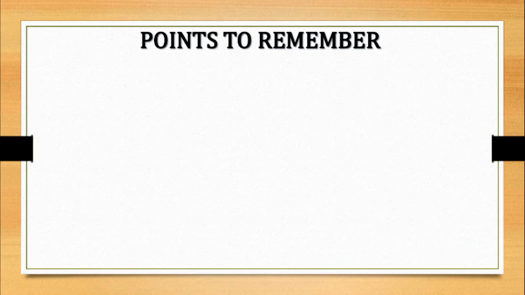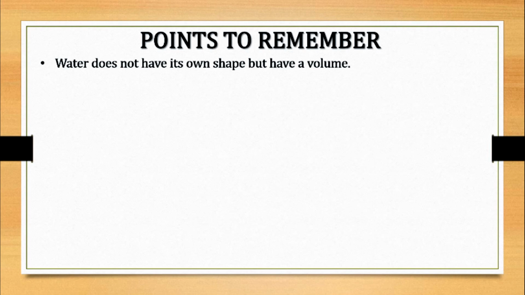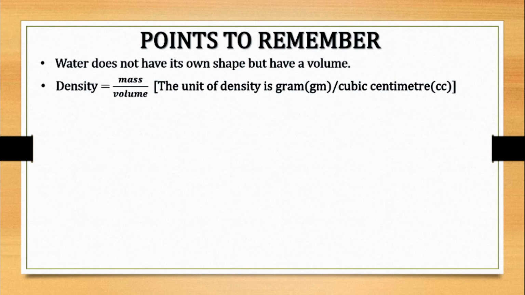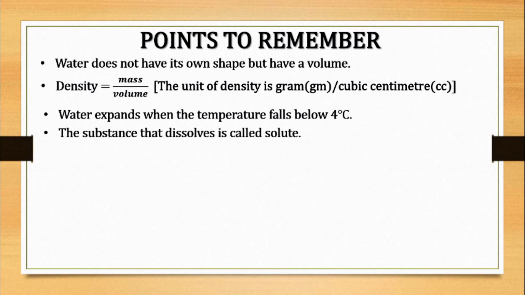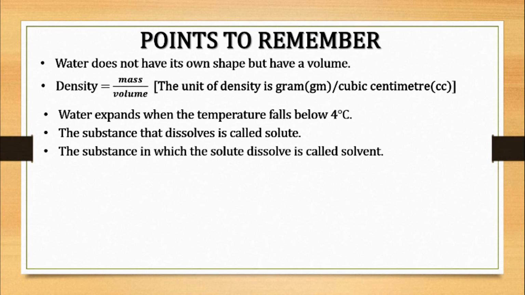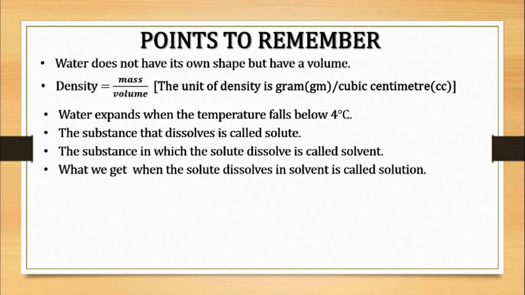Let us see points to remember. Water does not have its own shape but has a volume. Density equals mass upon volume. The unit of density is gram per cubic centimeter. Water expands when the temperature falls below 4 degrees Celsius. The substance that dissolves is called solute. The substance in which solute dissolves is called solvent. What we get when the solute dissolves in solvent is called solution.